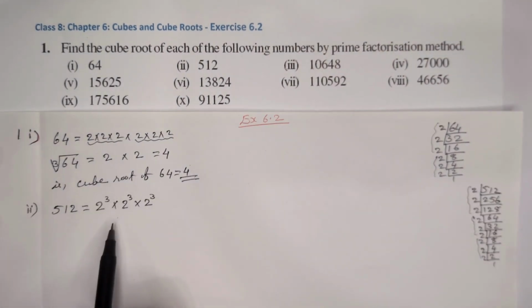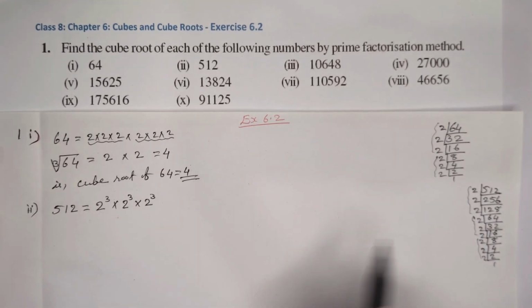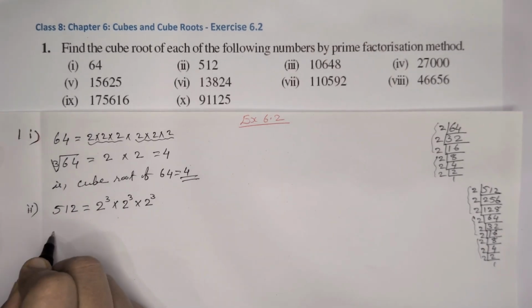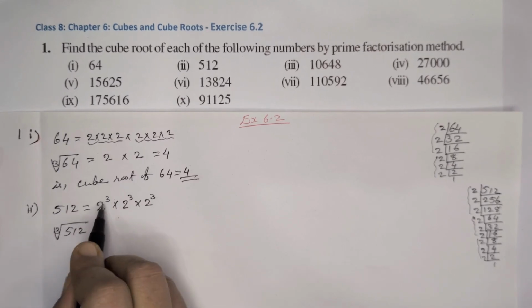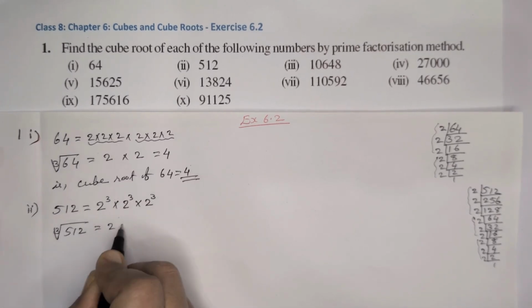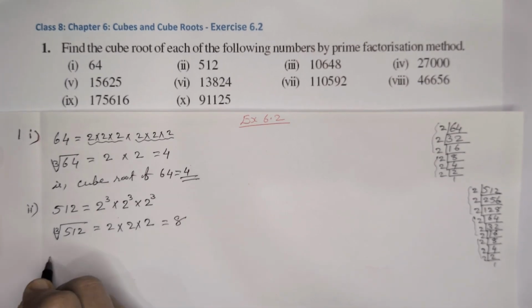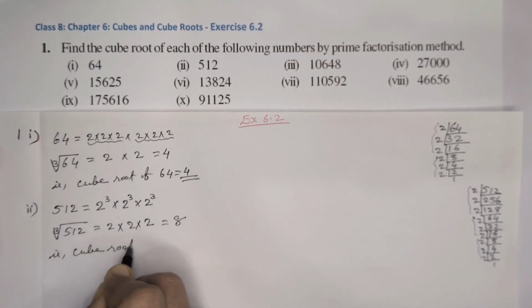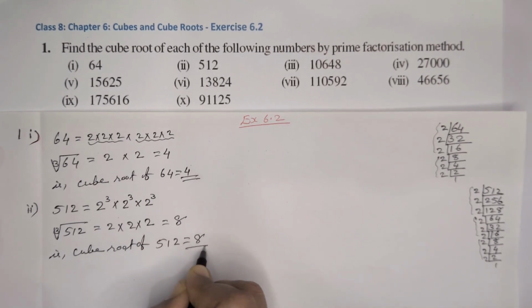Next number 512. When we are doing it, here we are getting 9 times 2. So we can write a group of 3: 2 cube into 2 cube into 2 cube. Then the cube root of 512 is equal to 1, 2 from each group. 2 into 2 into 2, which is equal to 8. That means the cube root of 512 is equal to 8.